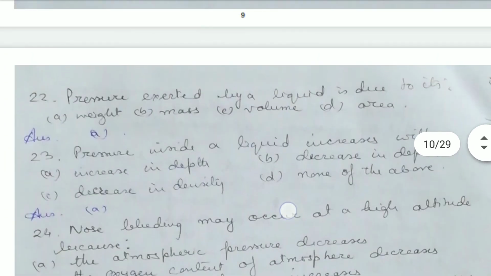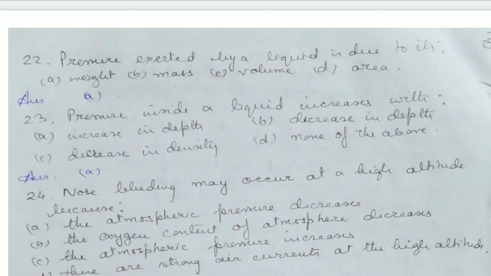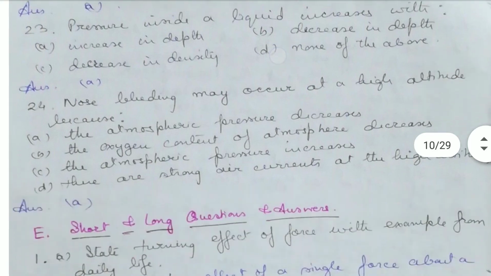Pressure exerted by a liquid is due to its weight. Pressure inside a liquid increases with increase in depth. Nose bleeding may occur at a high altitude because the atmospheric pressure decreases outside in comparison to the body pressure. So body pressure will be more than the outside pressure, so blood comes out from the nose. So I stop here. I'll continue with the rest of the question answers in my next video.